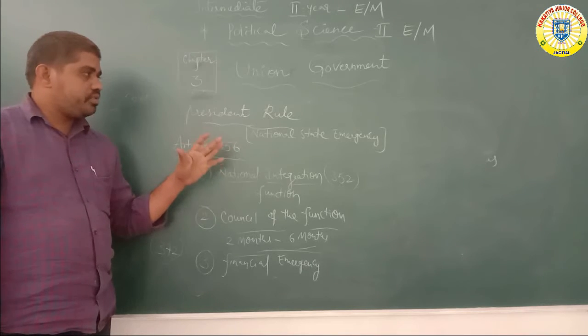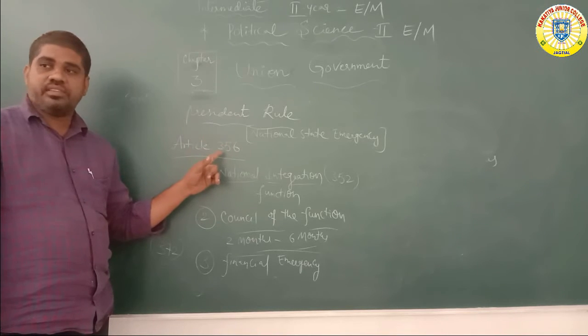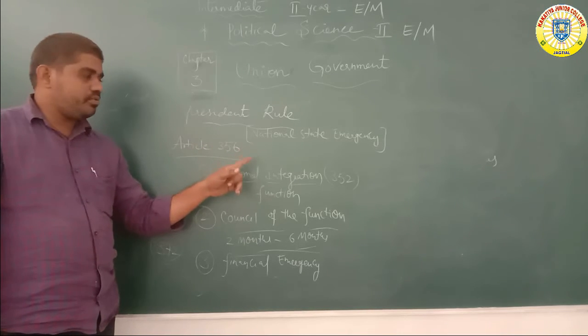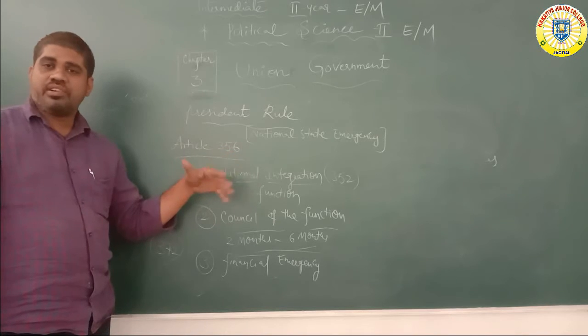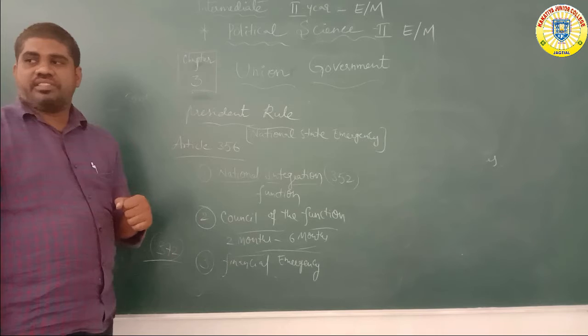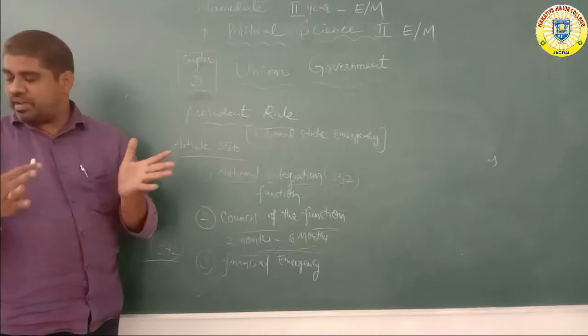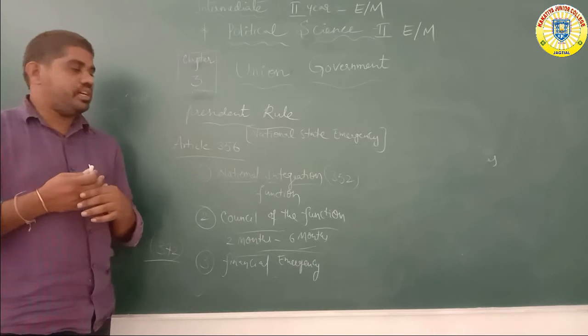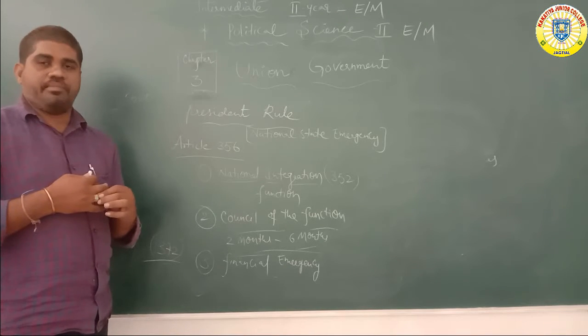Article 352 and Article 356. Article 356 is about President's Rule. Article 352 is about national integration of the council. Next, Article 372 is financial emergency. Financial matters are also mainly a financial discussion of the union cabinet. This is also a main discussion of the union cabinet.